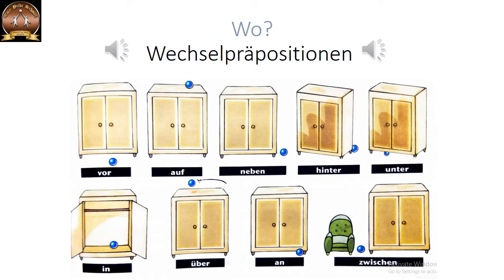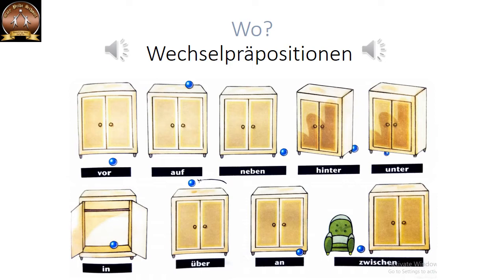Once again, vor means in front of, neben means near, hinter means behind, in means in, an means at. When it is at the vertical surface of something, you say an. Wechselpräpositionen, if you translate it into English, are called changing prepositions. We have already seen and practiced these prepositions in the last chapter. Let us revise them once again.